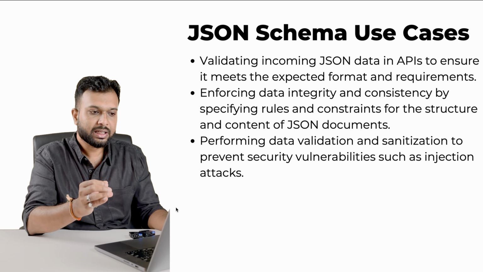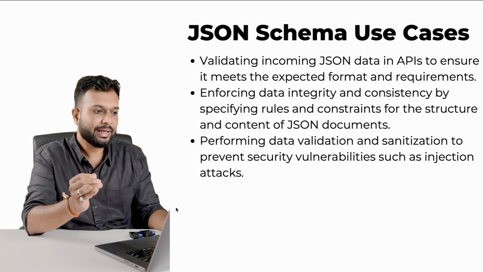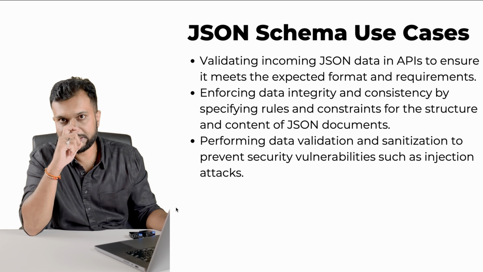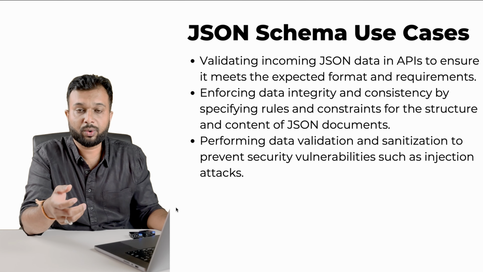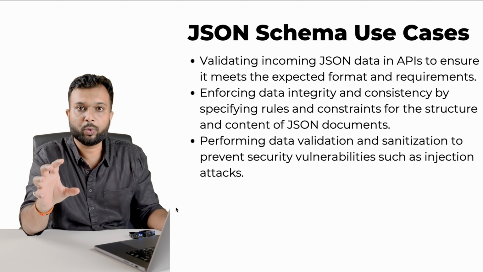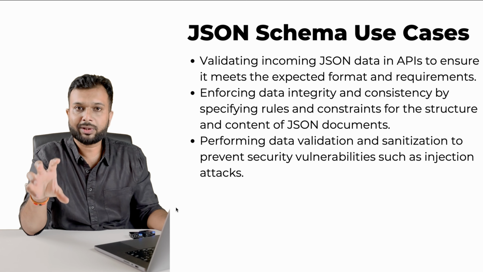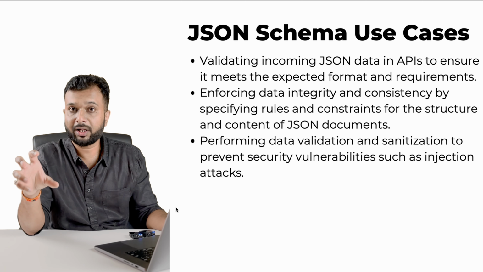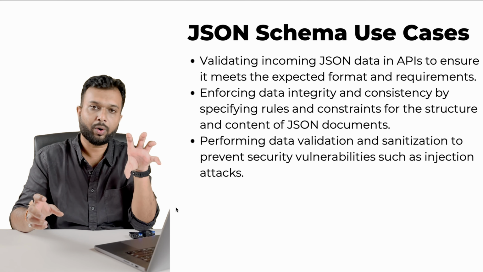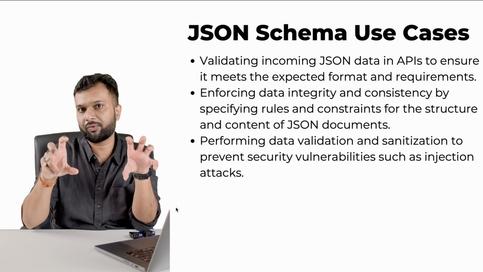Validating incoming JSON data in APIs to ensure it meets its expected format and requirements. As I said, if I'm building a JSON for my client, they are going to use the JSON file to consume the data. So they have defined some rules, some libraries. Basically, how it works: I have written some code and that code will produce a JSON file for me.